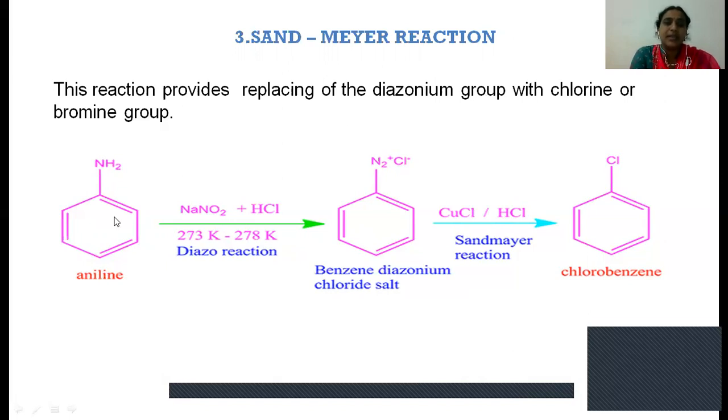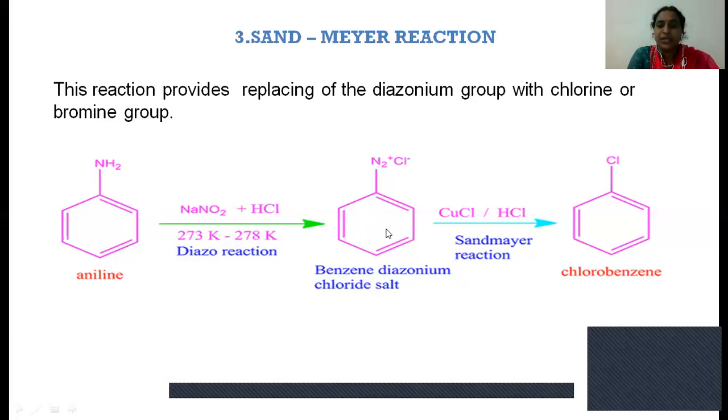So the Sandmeyer reaction is nothing but, as we all know, aniline reacting with sodium nitrite and HCl at 273 Kelvin to 278 Kelvin, that is 0 to 5 degrees, which produces the benzene diazonium chloride. So conversion of aniline to benzene diazonium chloride is called diazotization.